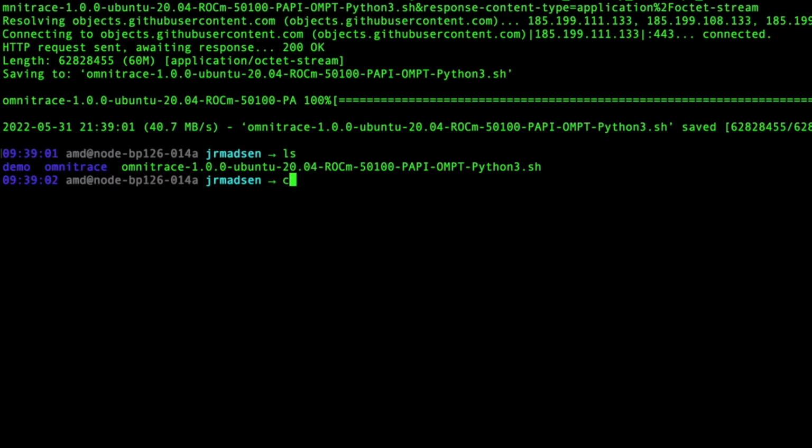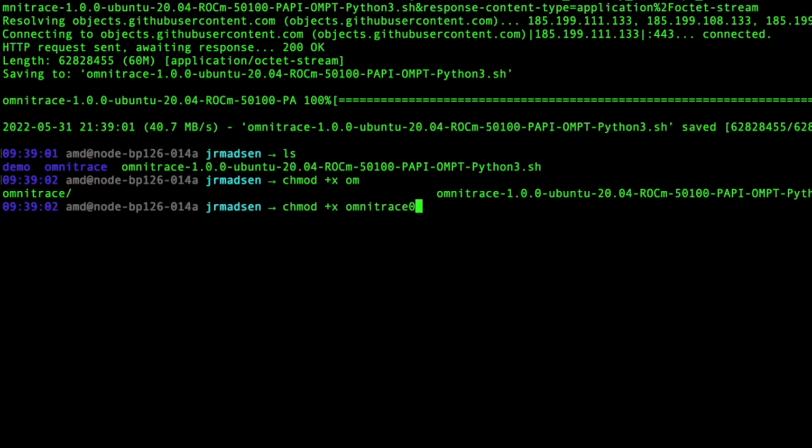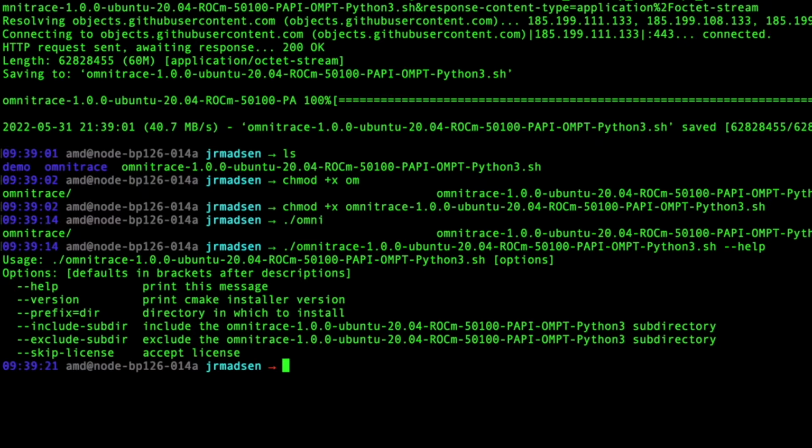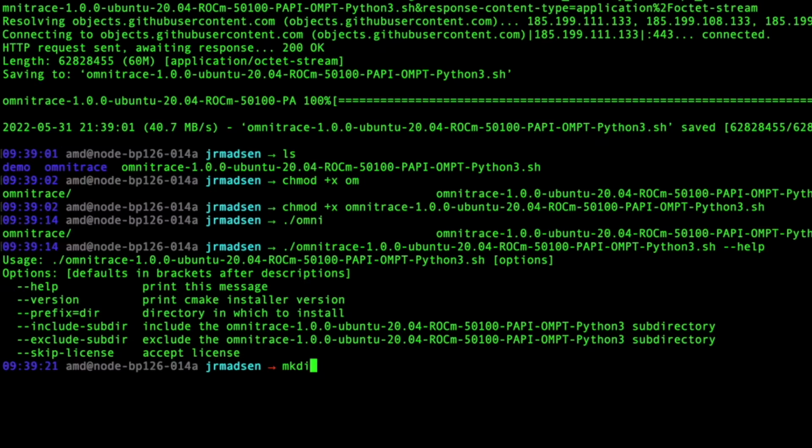Now that the script is downloaded, we need to make it executable. So we're going to do that. If you look at the help menu, you can see that there's an option labeled prefix, and that's what we're going to use to designate where we're going to install Omnitrace. And in order to run this installer, you need to make the directory beforehand.